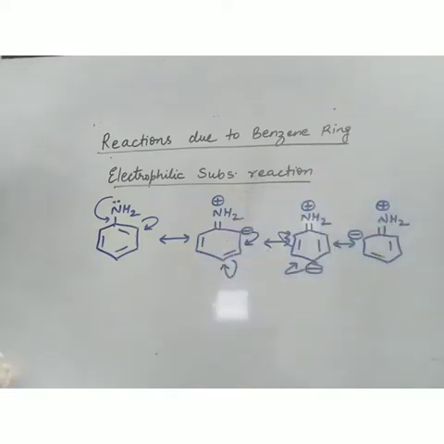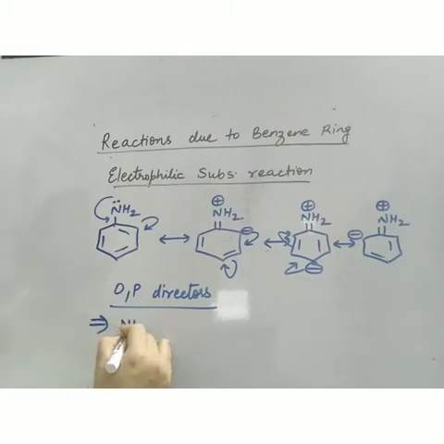Okay, now we can say that because of resonance, the electron density is more at the ortho and para positions. So amines are ortho para directors, meaning the incoming group will be attacking at ortho and para positions. Now what happens? This NH2 group is highly activating.